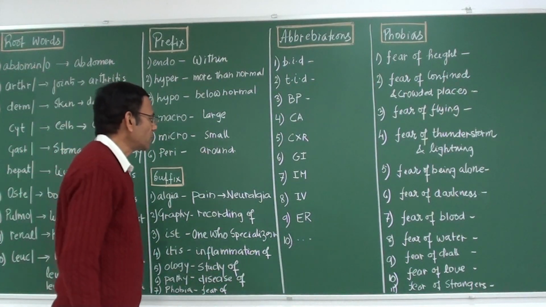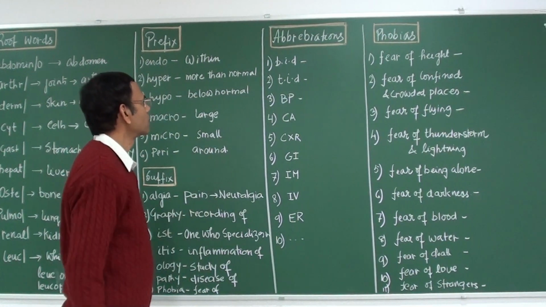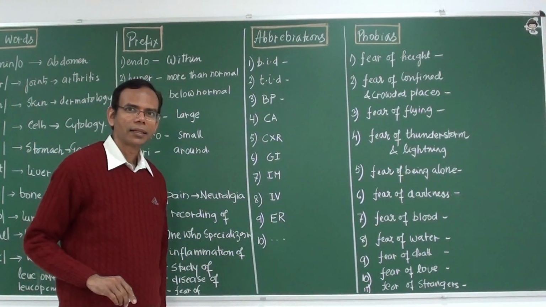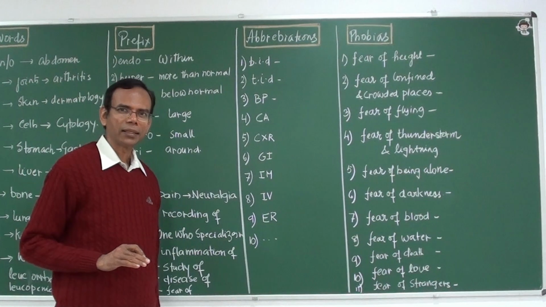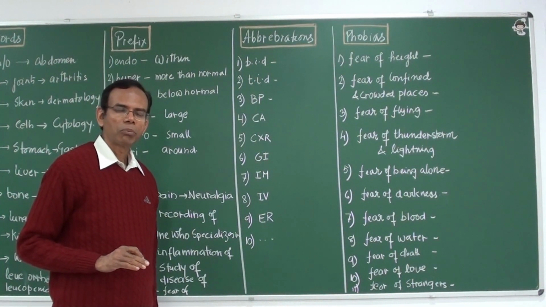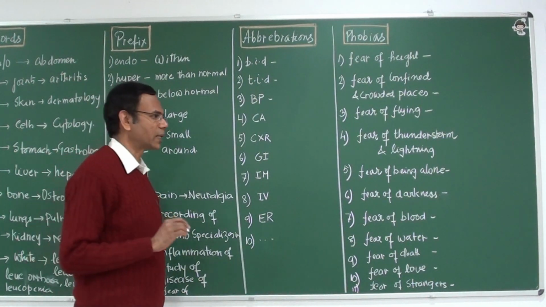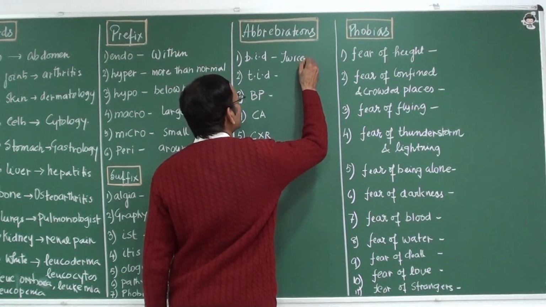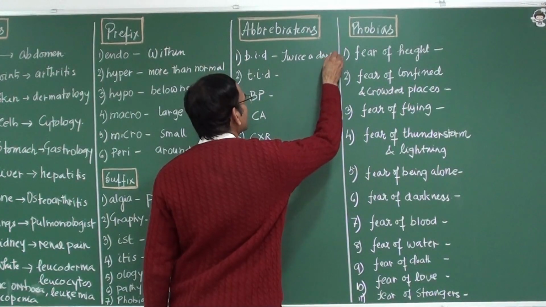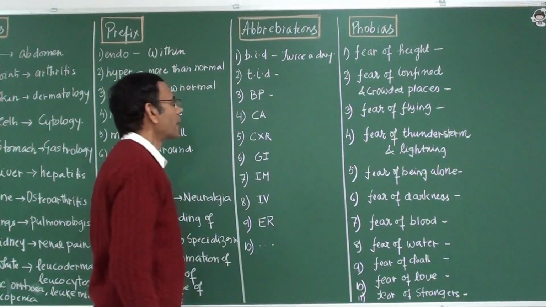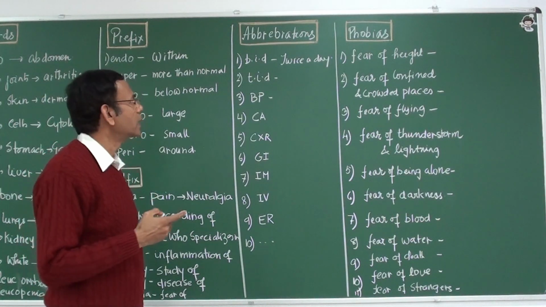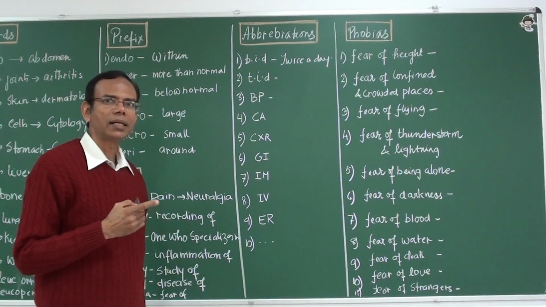Okay, let us come to the abbreviations. BID. What is the meaning of BID? BID means twice a day. And basically the word is in Latin, it is known as bis in die.